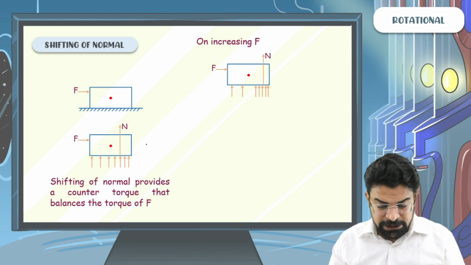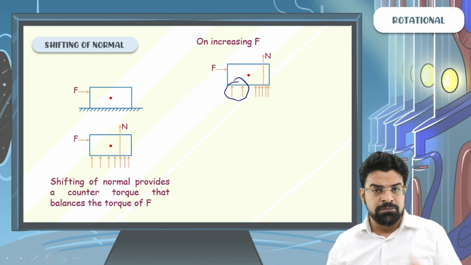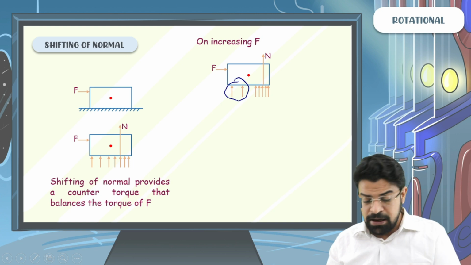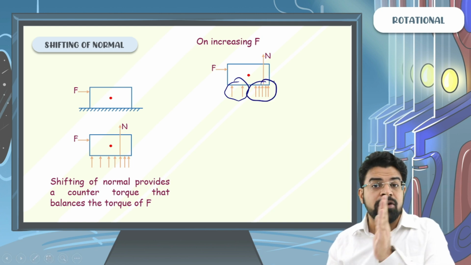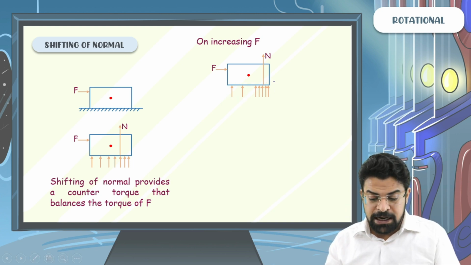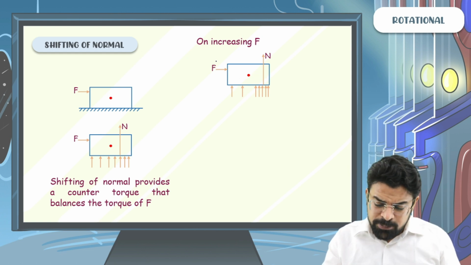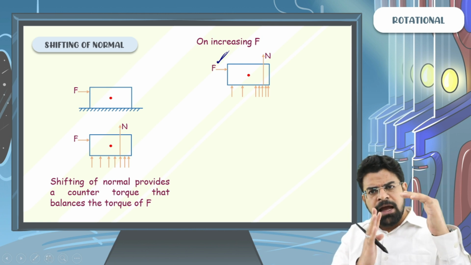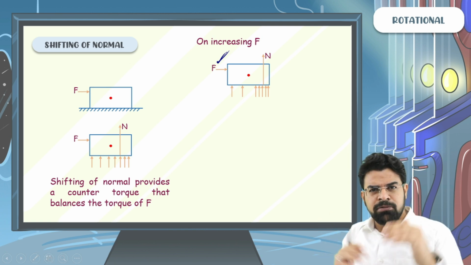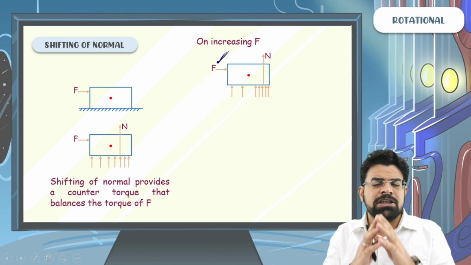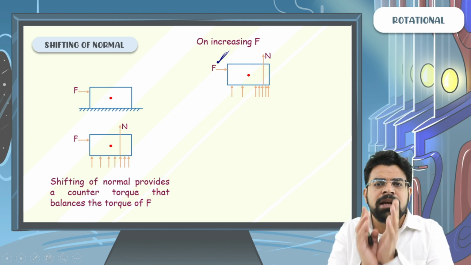So you will see even fewer contact forces acting on the left, and more contact forces acting on the right. So we will say that the line of action of normal has shifted even further. Now if you keep on increasing F, the line of action of normal keeps on shifting. My question to you is, what is the maximum distance up to which the line of action of normal can shift?